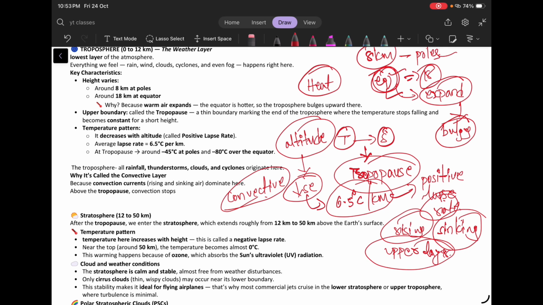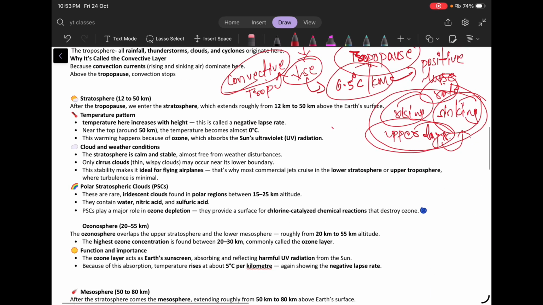By the time it reaches the higher altitudes, the temperature will decrease and the air will become cool, and then it will start sinking again. Because of these reasons we call this tropospheric layer the convective layer also. Okay, and immediately after the troposphere we can see the stratospheric layer, and the boundary between the troposphere and the stratosphere is the tropopause.